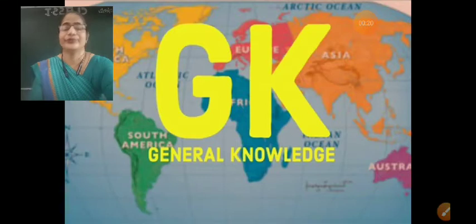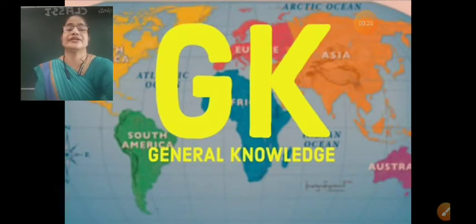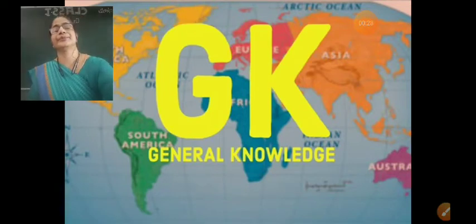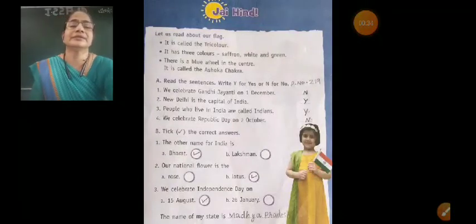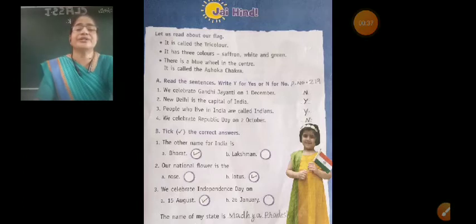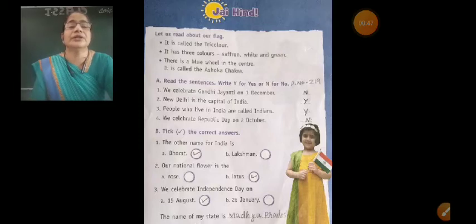Today, we are going to learn GK, General Knowledge. Here, on page number 219 in your textbook, Jai Hind. Okay, you have to learn about our national flag. Let us read about our flag.